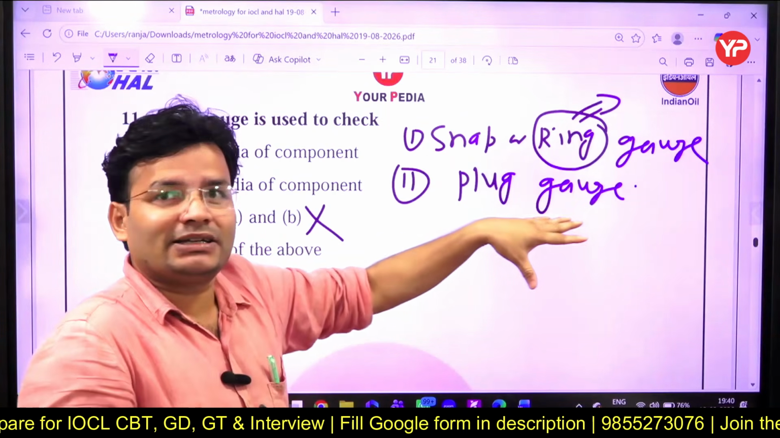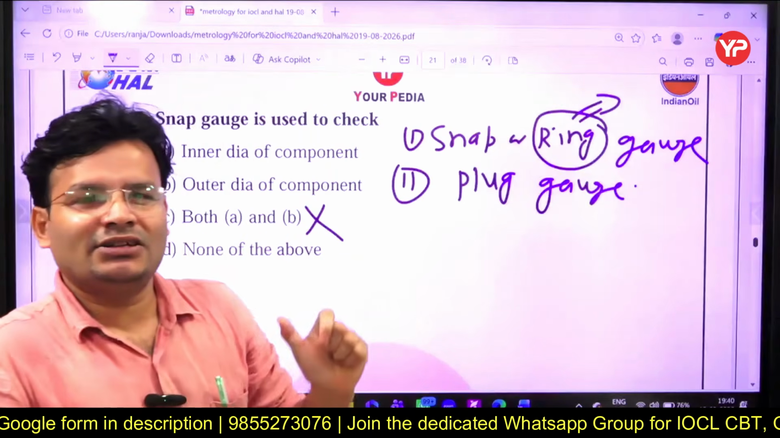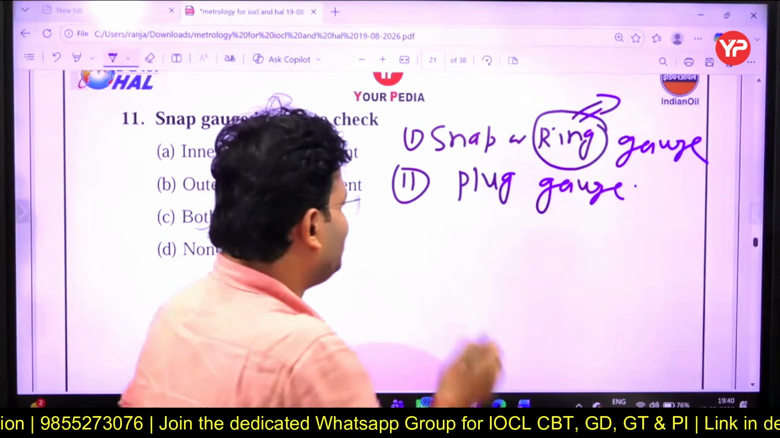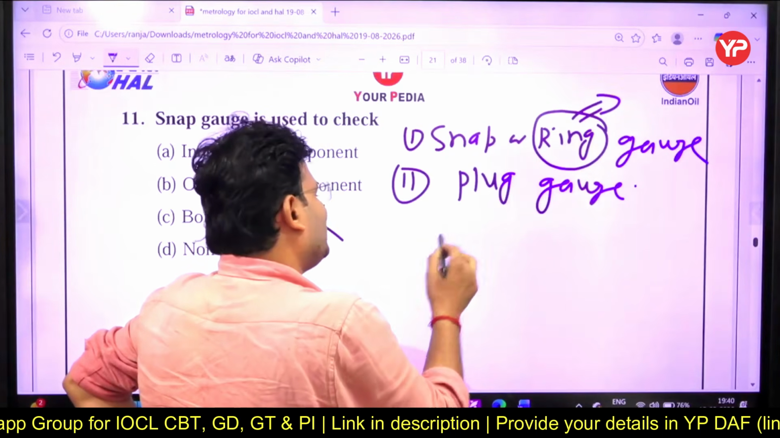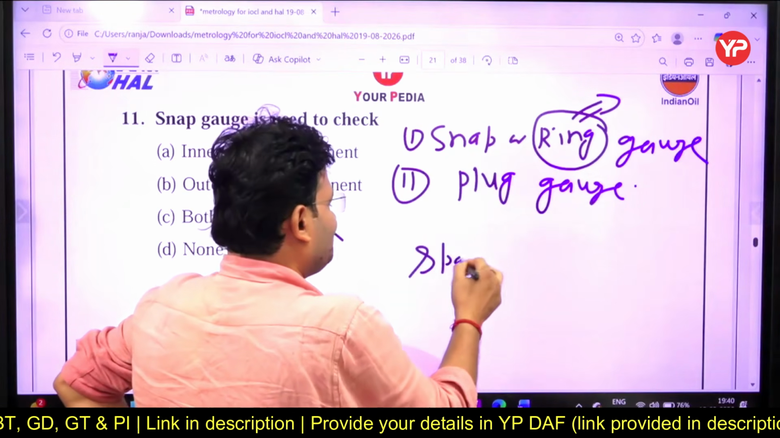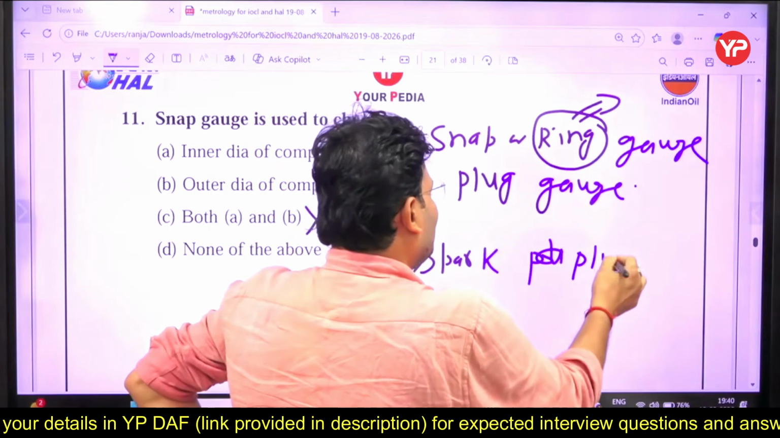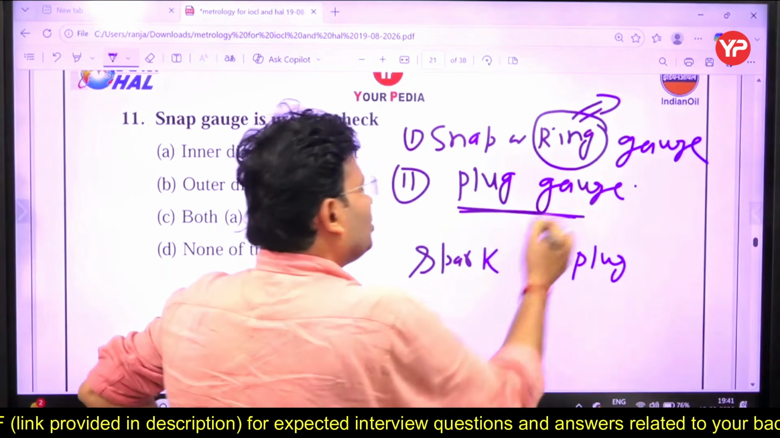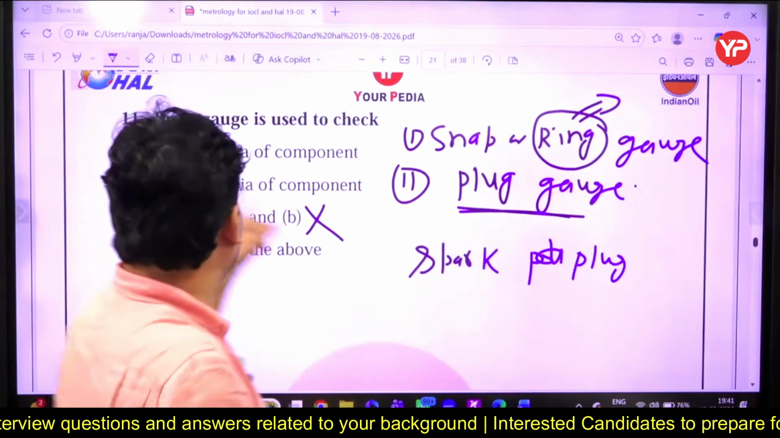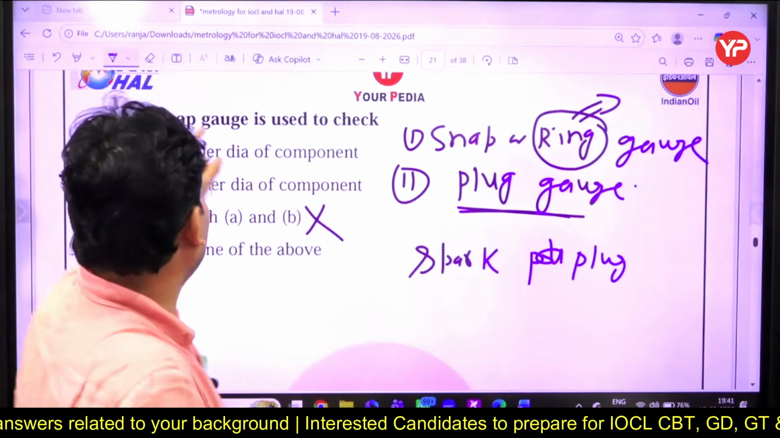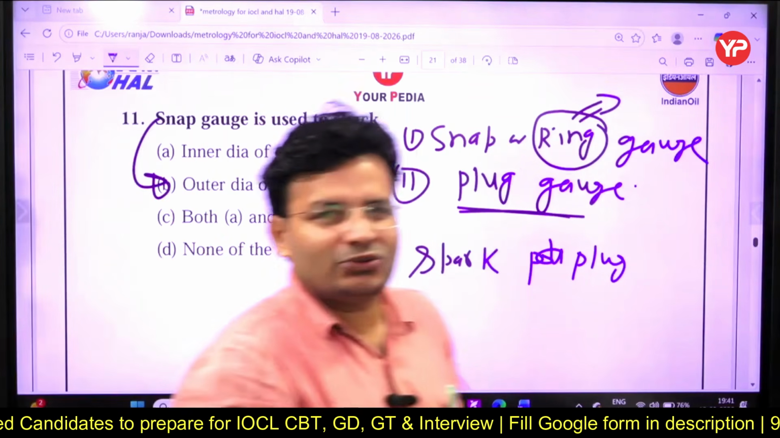And you talk about plug. Plug goes in the hole. Plug, in the motorcycle, in your spark plug, in the IC engine we talk about the spark plug, right? Remember, this spark plug is in the hole, so it checks the internal dimension. Plug checks the internal dimension, inner diameter, or snap outer. So the correct answer will be B for Bombay. That is the way you can remember.